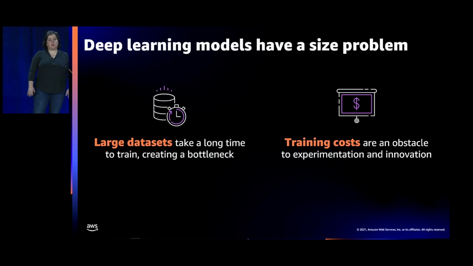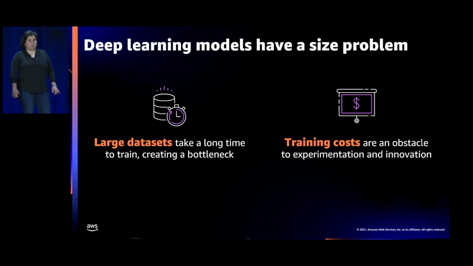So today, advancements in deep learning have led to increases in the size of the models and training data. For example, Roberta, a large NLP transformer model, has a training data set of 160 gigabytes in size. Other large models, such as GPT, can have hundreds of billions of parameters, and we're even starting to see experimentation with models that have 1 trillion or more parameters.